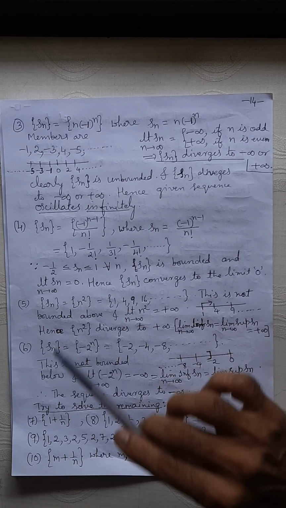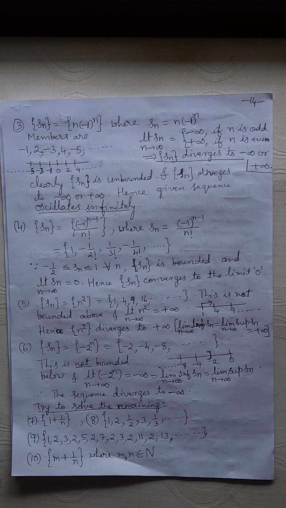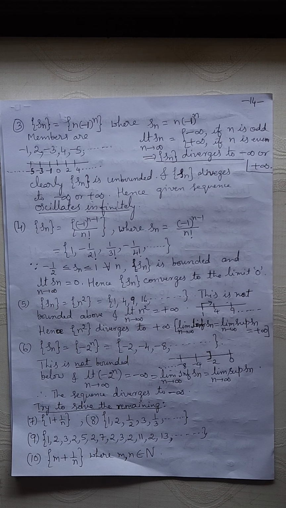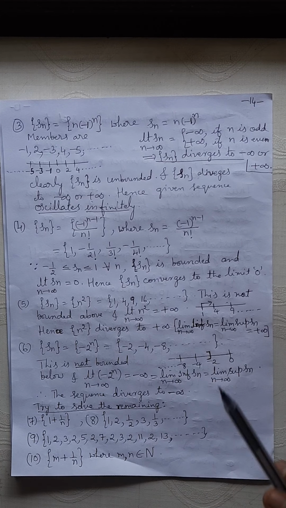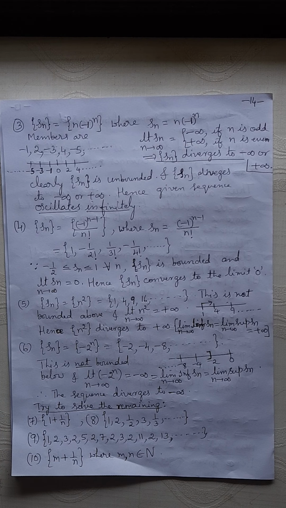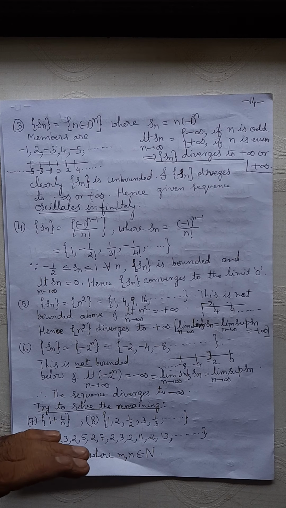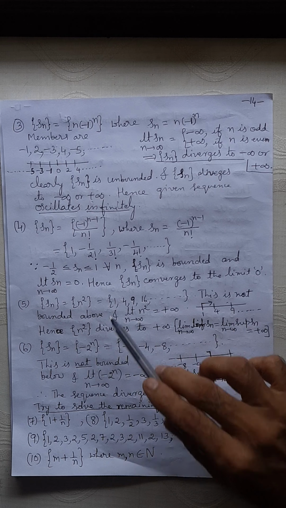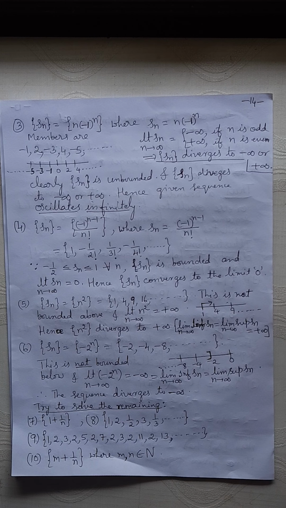Okay, you take n square. The members are 1, 4, 9, 16, etc. This is clearly not bounded. This is not bounded above. As n is increasing, the values are increasing. You keep on increasing, n square is also increasing. It is not bounded above, it is bounded below. 1 is the lower bound.